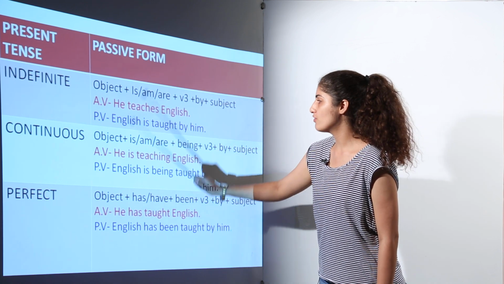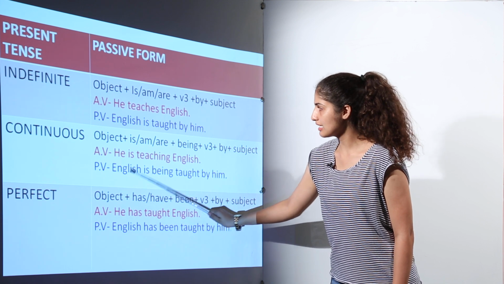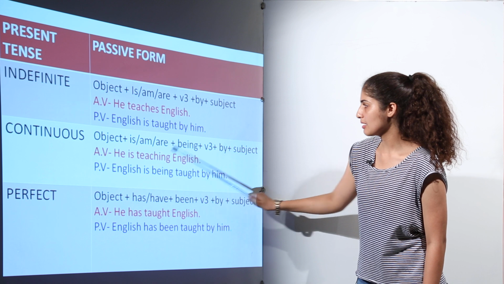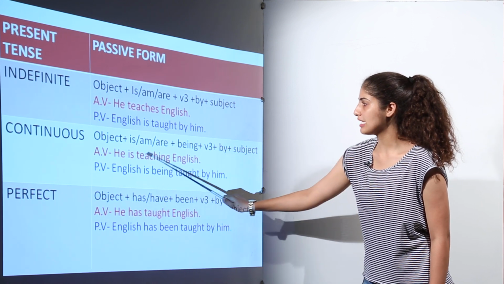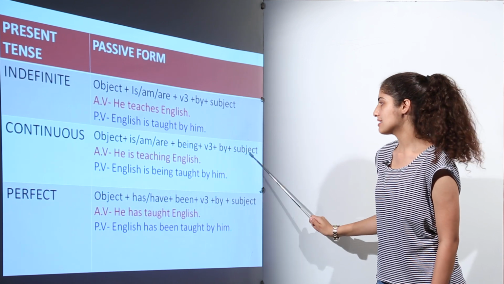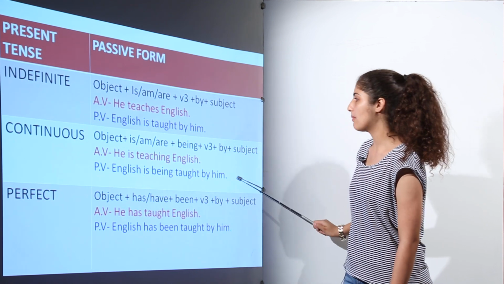So in the passive form it will be English. English will be treated as object. According to is, am, are, it will take is. Again follow the rule, being will be written, verb third form, the third form of teach is taught, use the word by, and the subject he will be transformed into him. Therefore English is being taught by him.